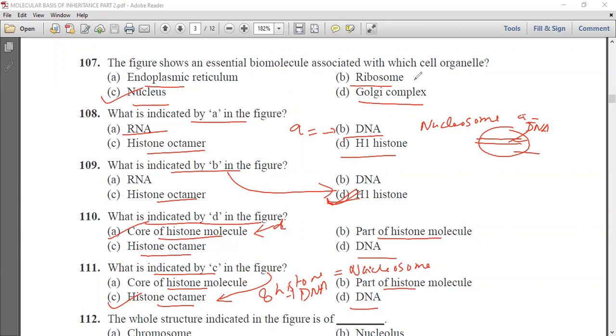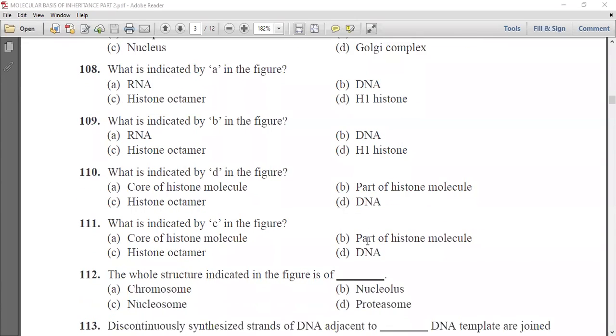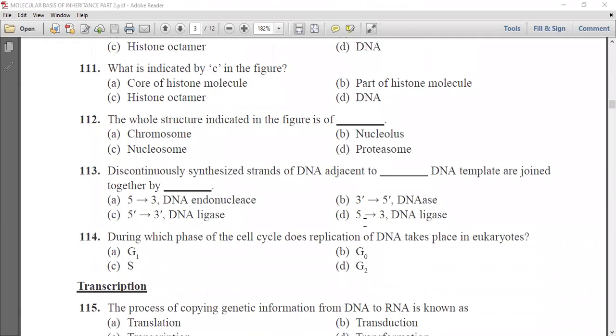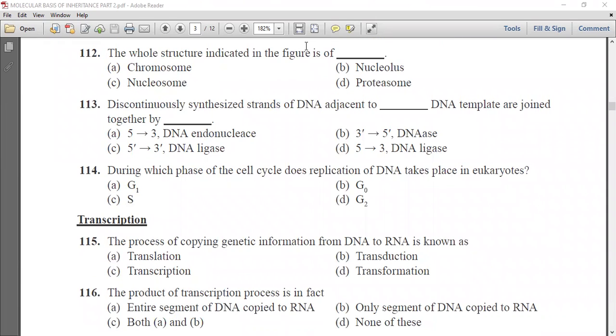Next question is, the whole structure indicated in the figure is of dash. First option is chromosome, second is nucleosome, third is nucleolus, and fourth is proteasome. So we know that this figure represents the structure of nucleosome. So C is the correct answer.